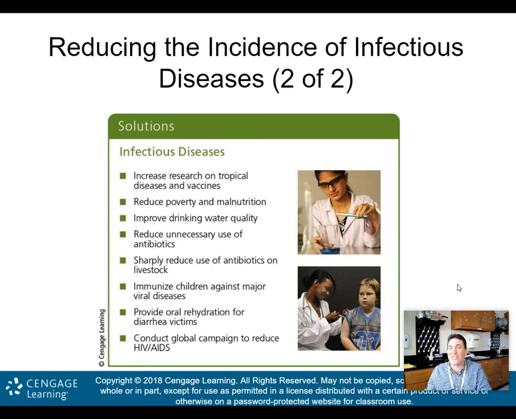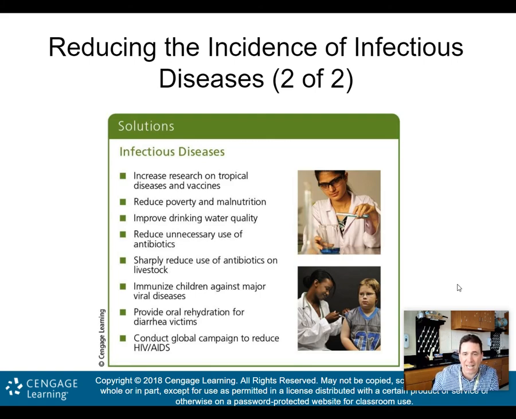Very similar to integrated pest management. I hate to bring it back to that, but almost let Mother Nature deal with the disease and not artificial means. To me, antibiotics are artificial means. Doesn't mean we don't use antibiotics. We do, but reduce the unnecessary use of antibiotics. Sharply reduce the use of antibiotics on livestock. Again, same thing. These bacteria become genetically resistant.